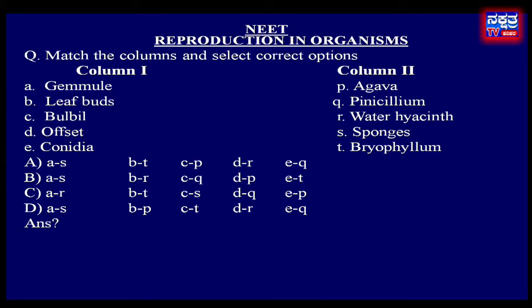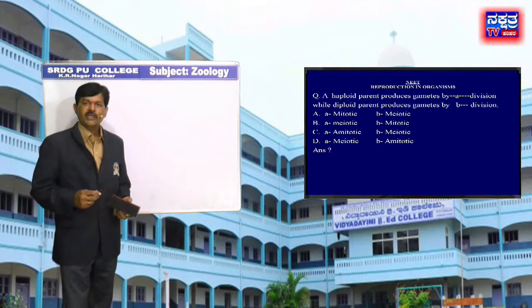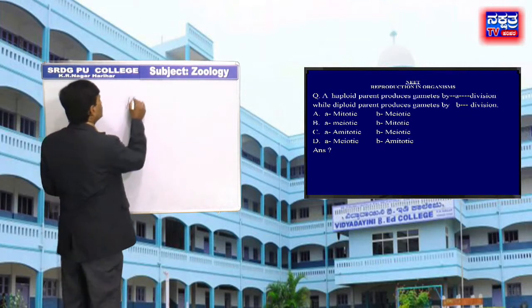Move to next question. A haploid parent produces gametes by dash division, while a diploid parent produces gametes by dash division. The options: A mitotic, B meiotic; A meiotic, B mitotic; A amitotic, B meiotic; A meiotic, B amitotic.